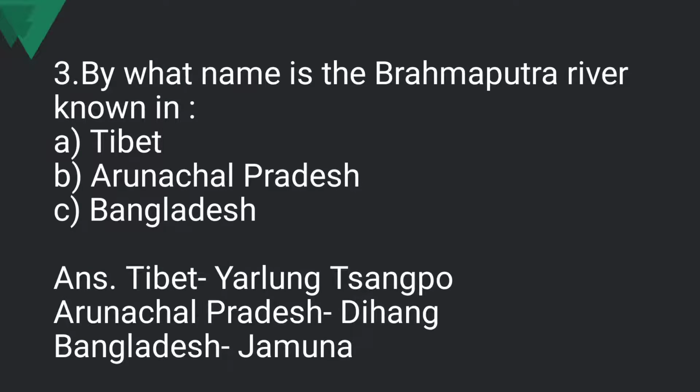Moving on to the next question, we have, by what name is the Brahmaputra river known in Tibet, Arunachal Pradesh, Bangladesh? Now, as we have discussed in our chapter, the Brahmaputra river is known by different names in different places and countries. So here we have to write by what name it is called in Tibet, in Arunachal Pradesh and Bangladesh. So the answer is Tibet, Yarlung Tsangpo, Arunachal Pradesh, Dihang, Bangladesh, Jamuna.